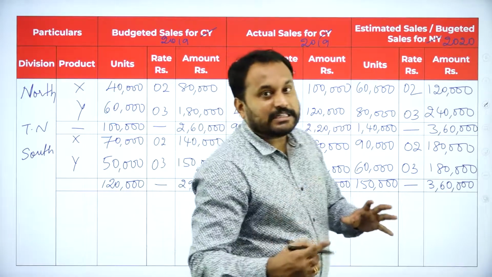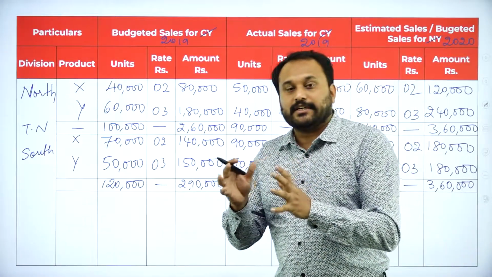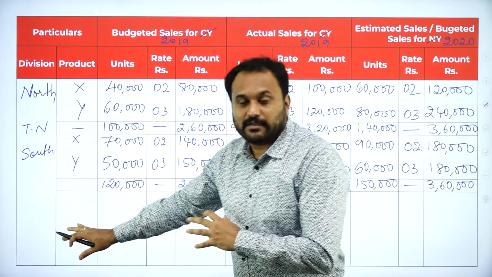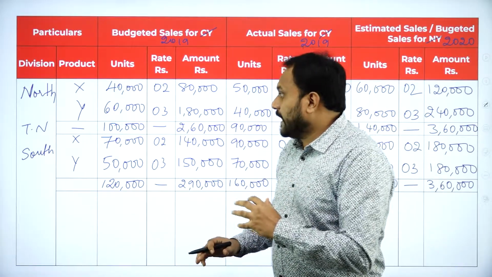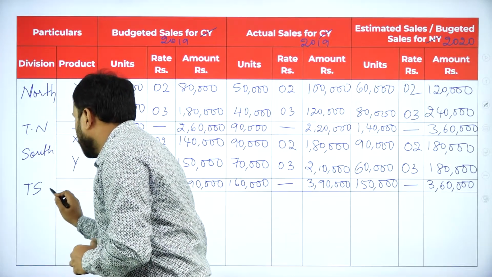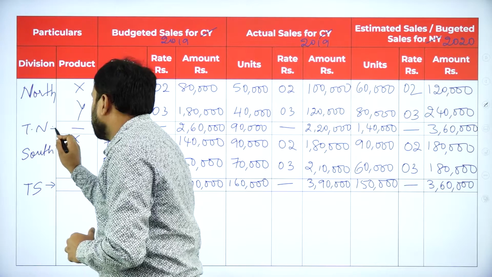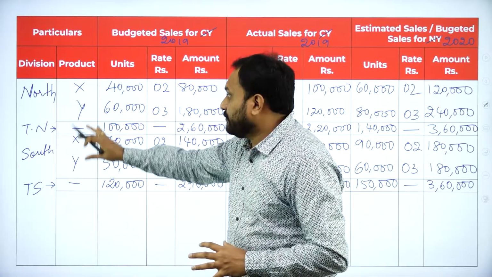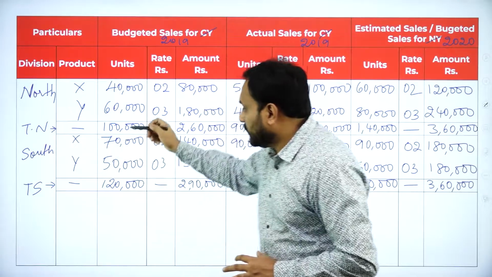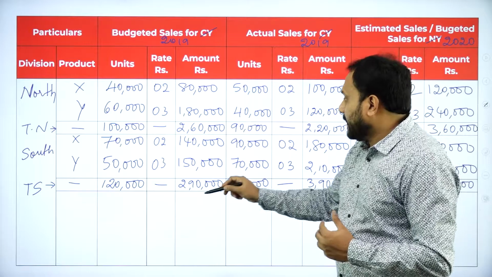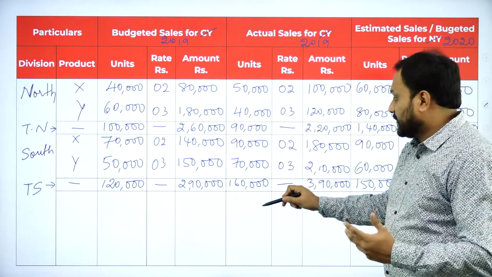But later what we should do is, see, sales budget is done, but it is not complete. Why? Because we know that total of north, and now we got to know total of south. This is total of south and this is total of north. Now what happened here is, we got a confirmation saying that total of north is this much, 1 lakh here, 1,20,000, 2,60,000, 2,90,000, 90,000, 1,60,000.